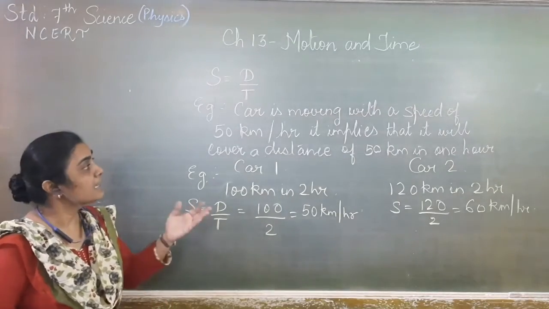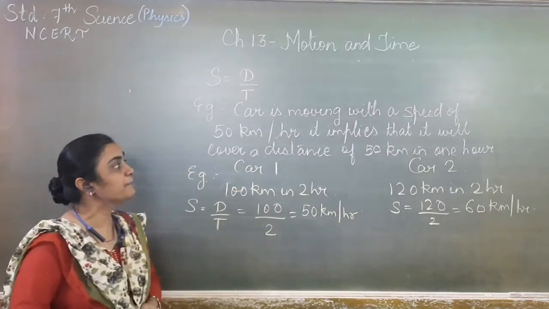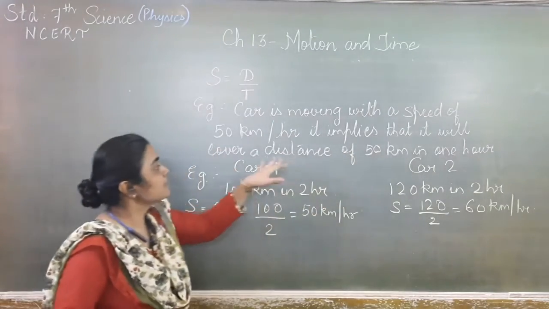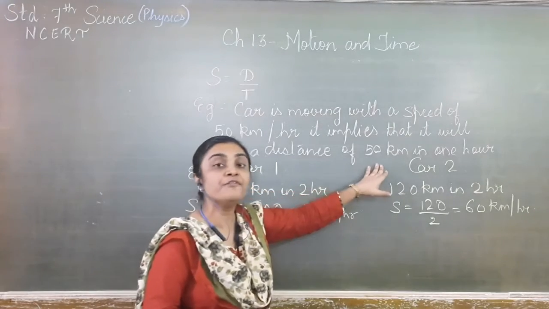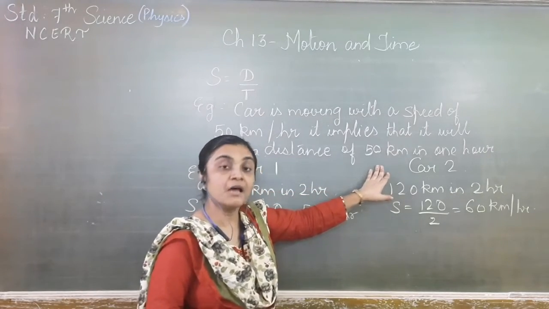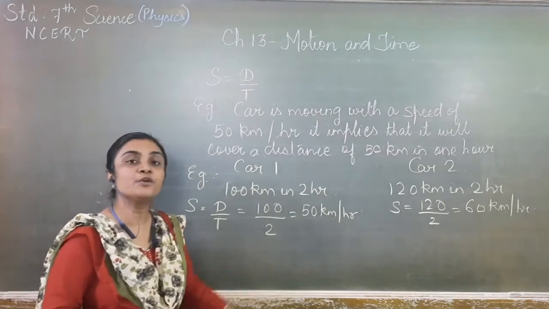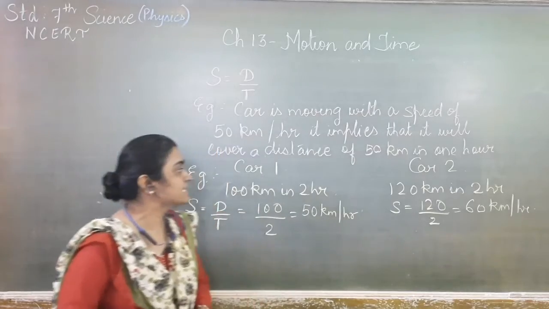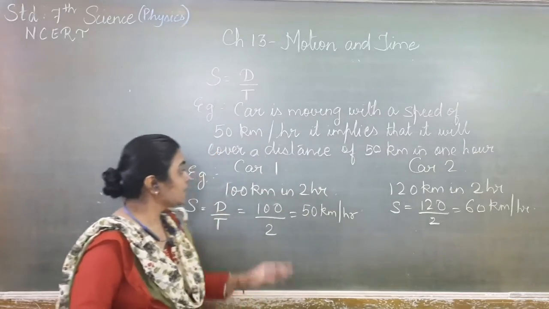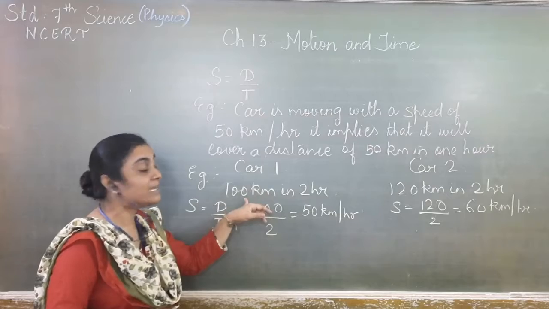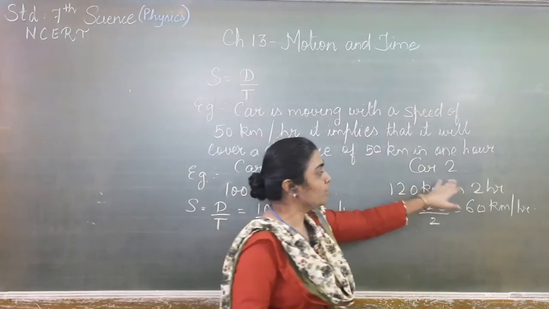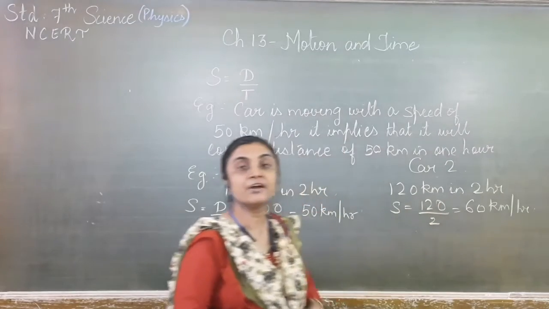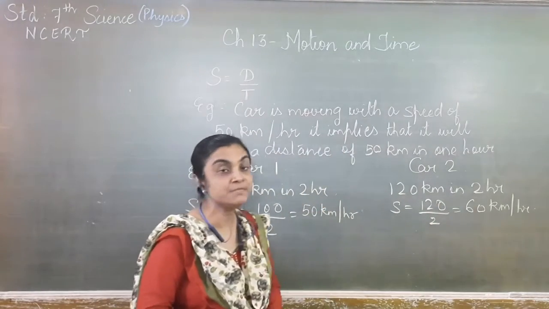Let us see one example. A car is moving with a speed of 50 km per hour. Now what does it mean? It means that in 1 hour the car covers a distance of 50 km. Now let us see one example to compare which car has the maximum speed. Let us take two cars, car 1 and car 2. In 2 hours car 1 travels 100 km, and in 2 hours car 2 travels 120 km. Now let us find out which car has the maximum speed.